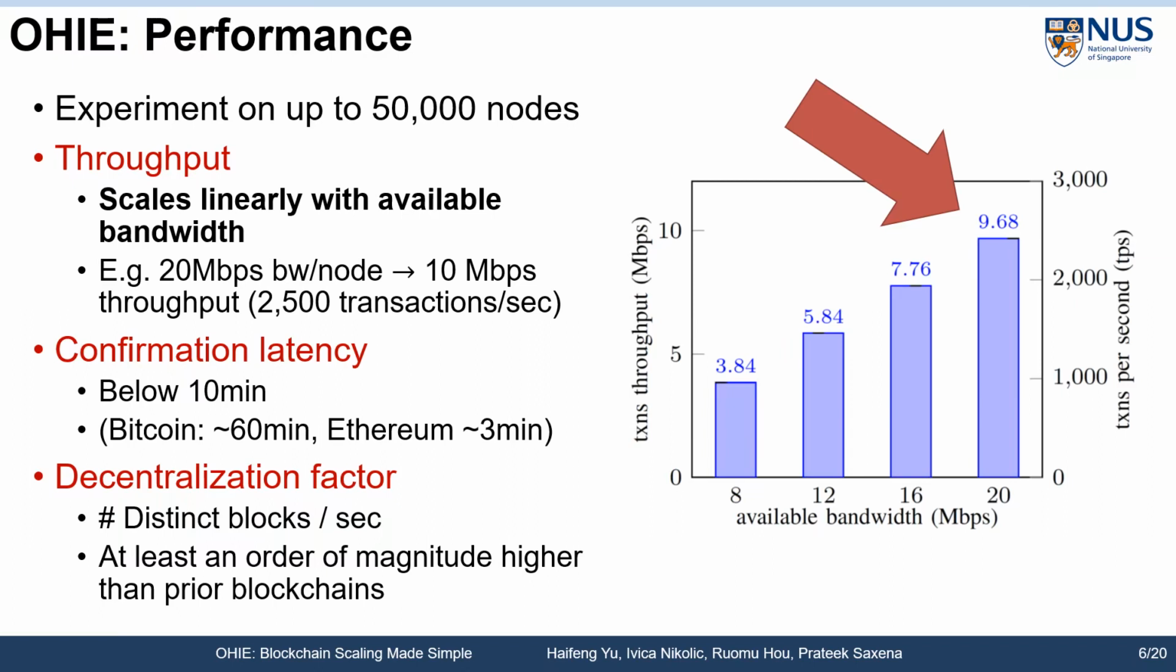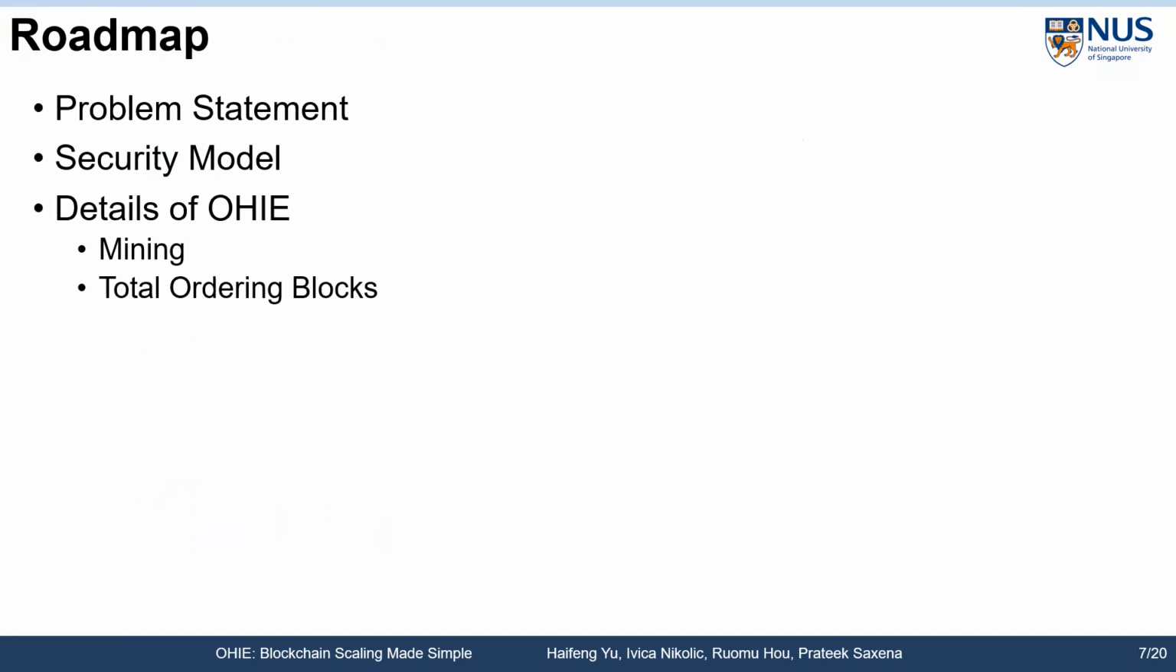Second, regardless of the throughput, the confirmation latency for blocks in OHIE is always below 10 minutes in our experiments, under security parameters comparable to Bitcoin and Ethereum deployments. Finally, our experiments show that the decentralization factor of OHIE is at least an order of magnitude better than previous blockchains. In the remainder of this talk, I will first describe the problem statement and the security model, and then present more details on OHIE's design.